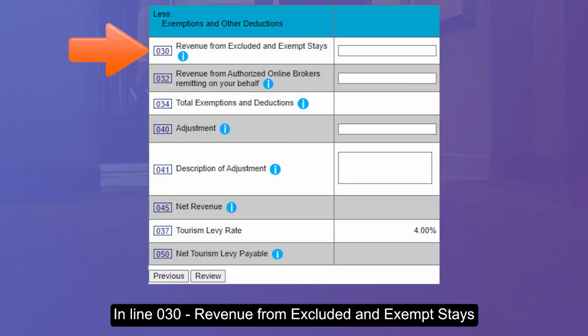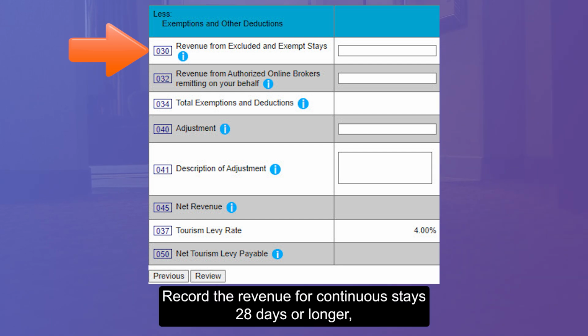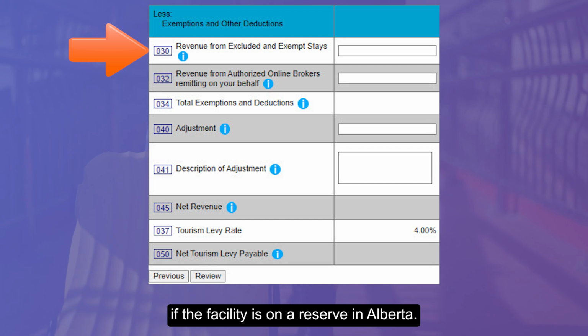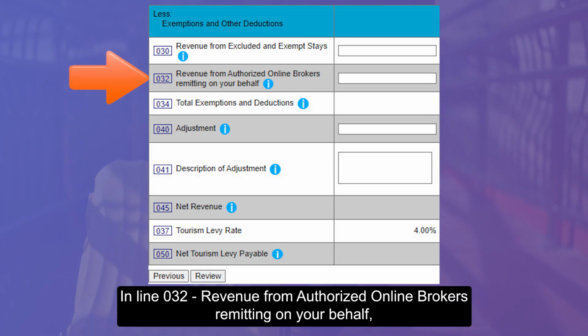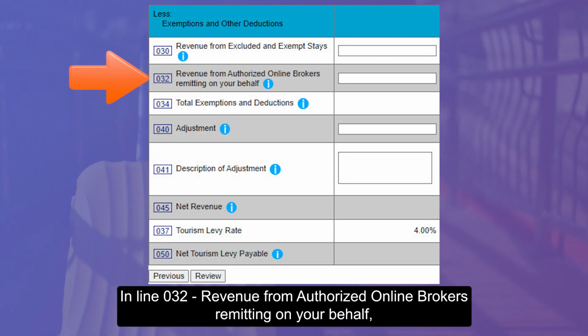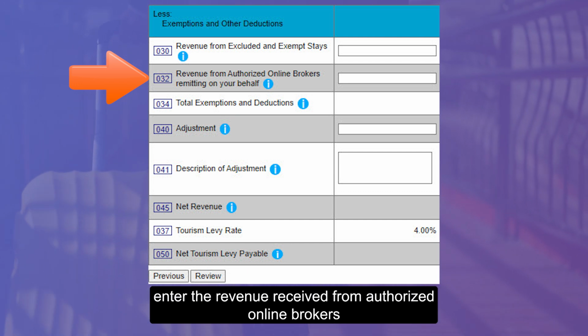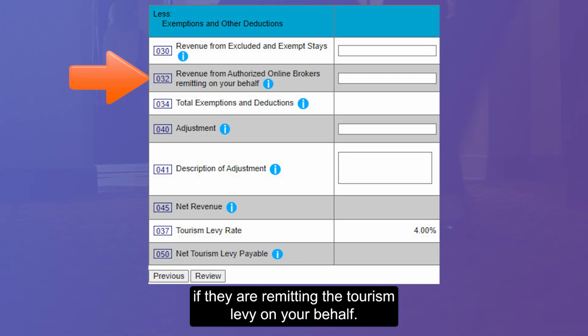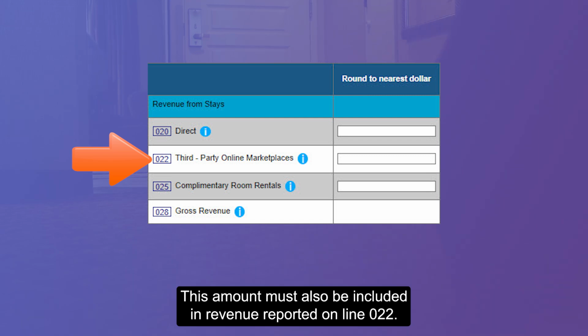In line 30, revenue from excluded and exempt stays. Record the revenue for continuous stays, 28 days or longer, billings to the Government of Canada, and eligible First Nation consumers if the facility is on a reserve in Alberta. In line 32, revenue from authorized online brokers remitting on your behalf. Enter the revenue received from authorized online brokers if they are remitting the tourism levy on your behalf. This amount must also be included in revenue reported on line 22.